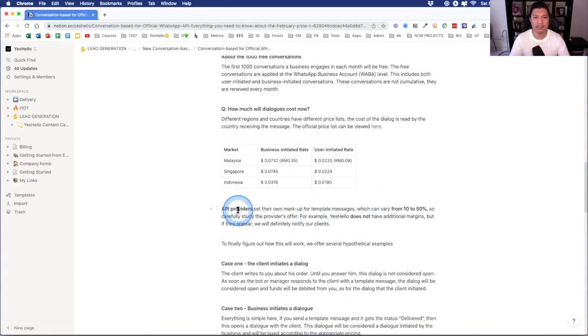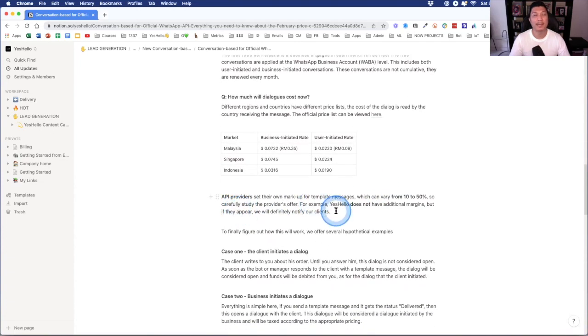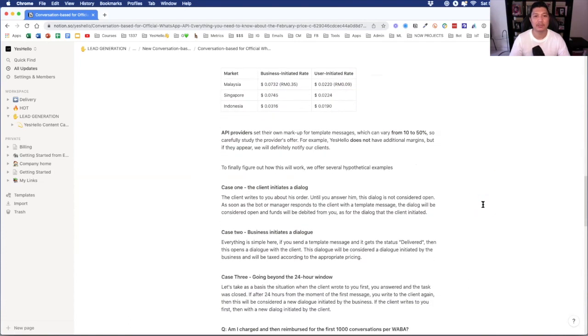API providers set their own markup. YesHello does not mark up on this base price. So we want to help small businesses, make it easy for small businesses. So we don't have a markup, but you want to check those companies that if you're not using our platform, they might have a markup from 10 to 50%. So this could go up a little bit more, maybe up to 50 cents. This one could be up to 20 cents. Okay. All right. So let's do an example.